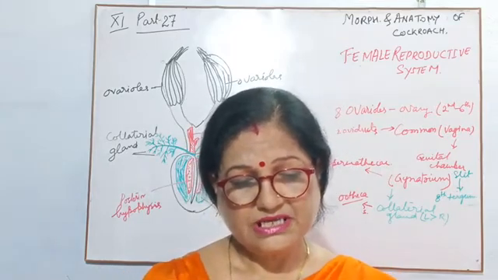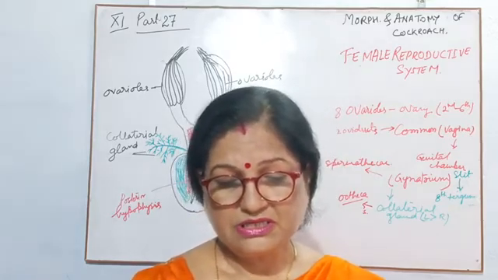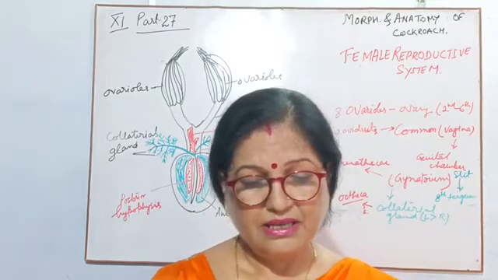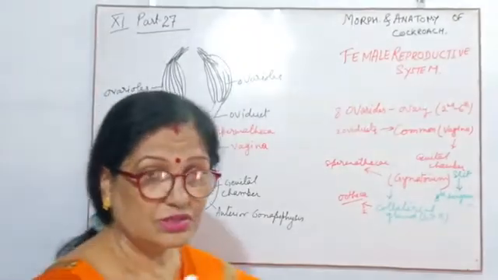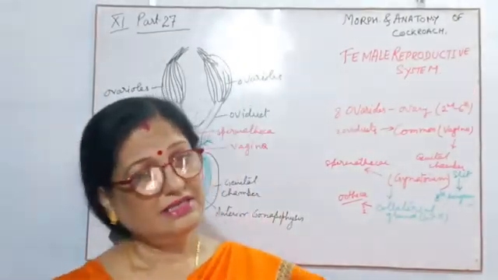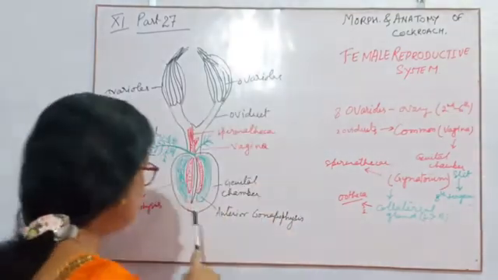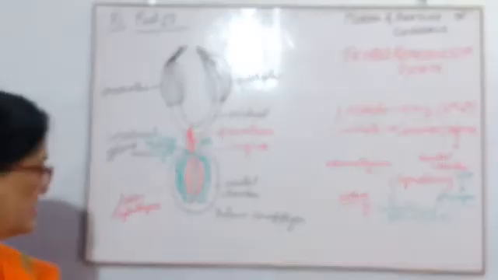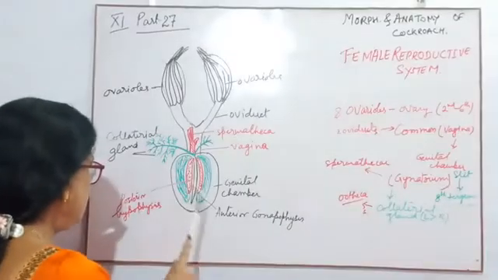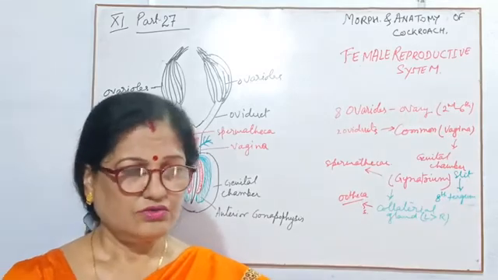Through it the ovum comes to the genital chamber, and the spermatheca receives sperms from the male during copulation and stores them until required. So the main function of the spermatheca is to store the male gamete until it is required. Till then they remain in the spermatheca, and through that slit they come to the genital chamber. Now the genital chamber has two lip-like or cover-like structures.